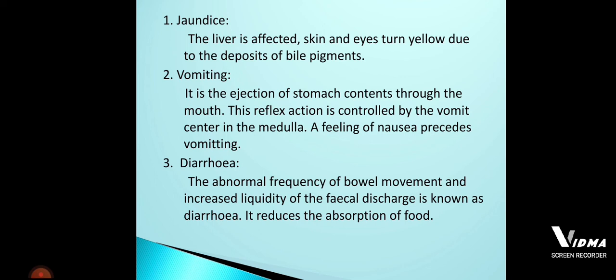So why? Because of the vomit center, which is present in the medulla. When this vomit center present in the medulla gets disturbed, it causes the ejection of the stomach contents. What will be the stomach contents? Stomach contents means the food contents which are about to go to the intestine to be digested and absorbed. But here, the food present inside the stomach is ejected through the mouth, and that is called vomiting.